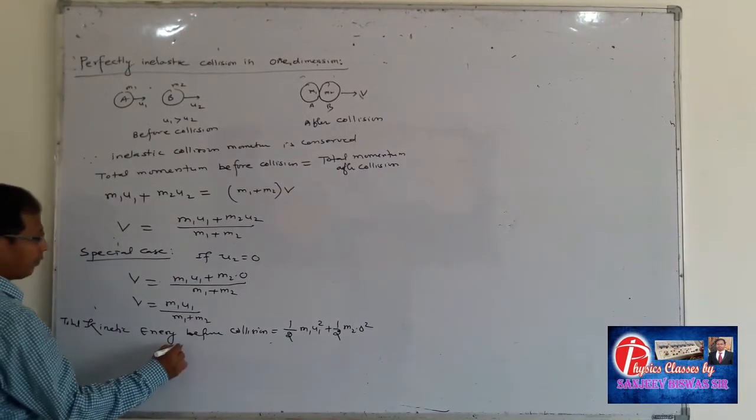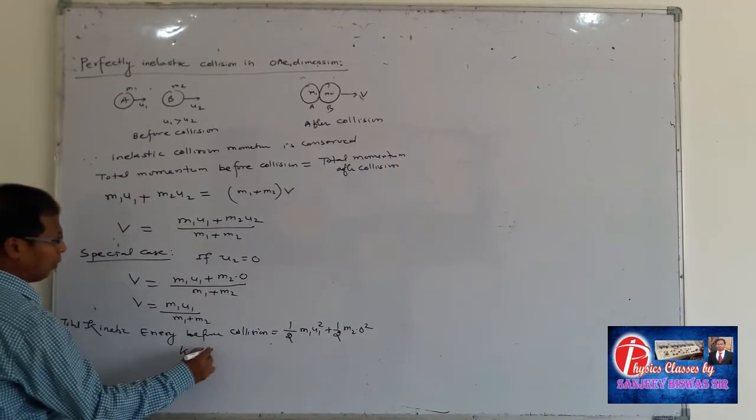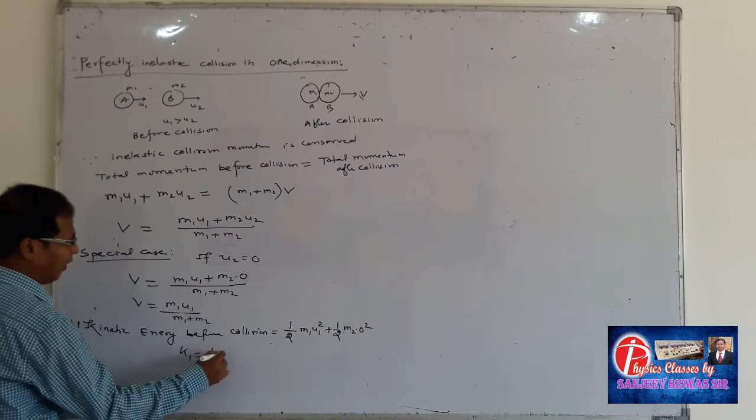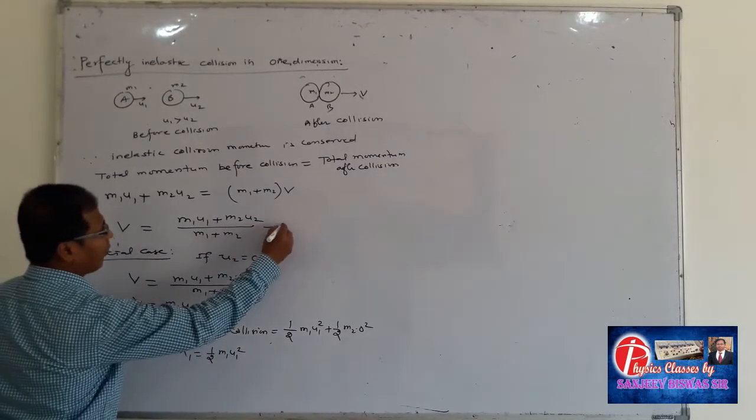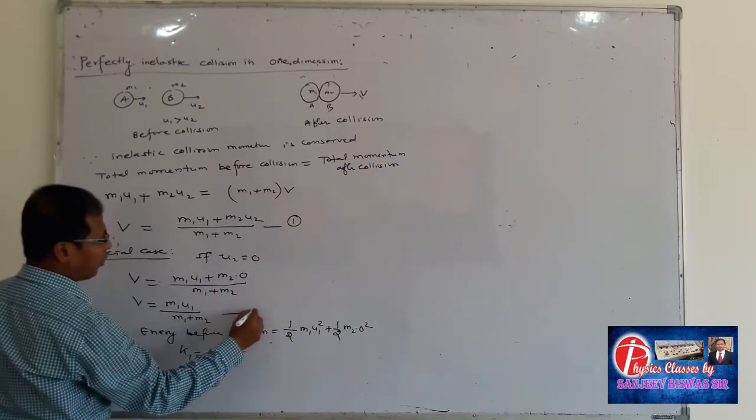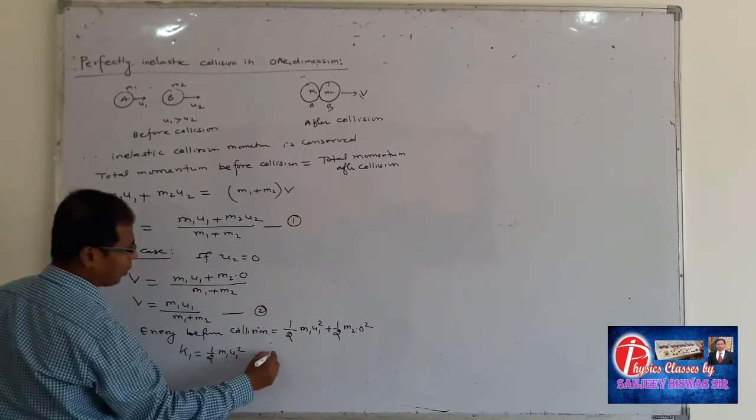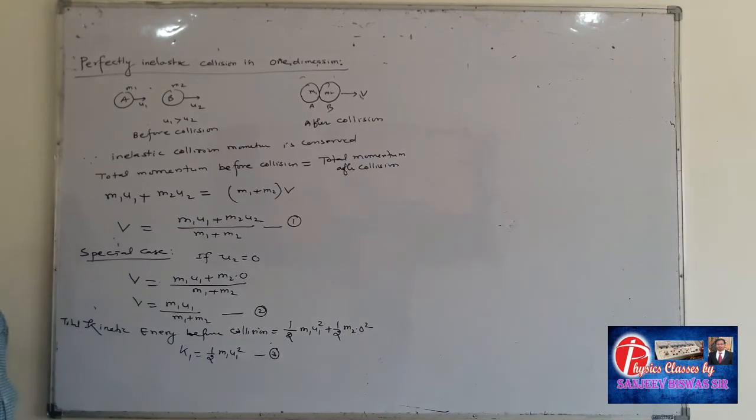So here K1 is equal to 1 by 2 m1 u1 square. Let this be equation number 1, this equation number 2, this equation number 3.